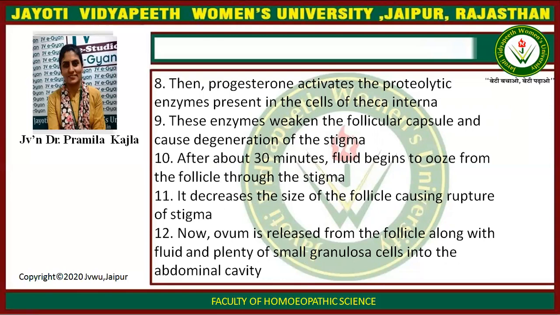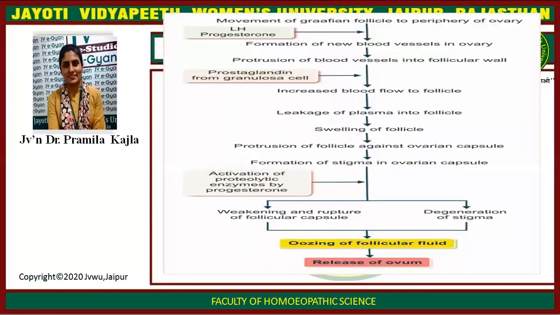Then progesterone activates the proteolytic enzyme present in the cells of theca interna. These enzymes weaken the follicular capsule and cause degeneration of the stigma. After about 30 minutes, the fluid begins to ooze from the follicles through the stigma. It decreases the size of the follicles, causing rupture of the stigma. Now the ovum is released from the follicle along with fluid and plenty of small granular cells into the abdominal cavity.